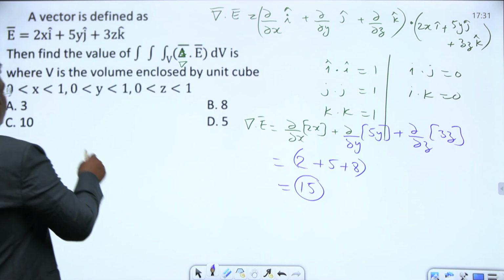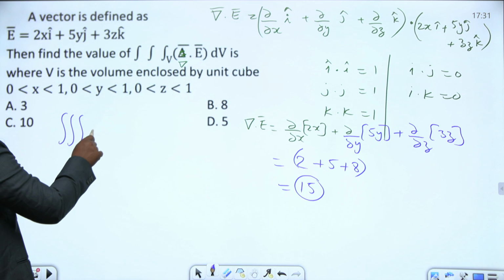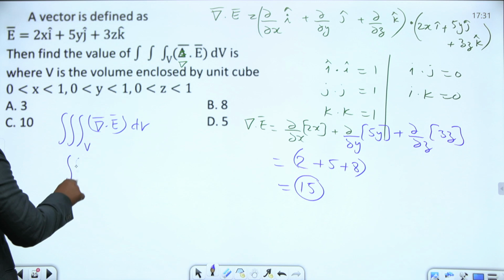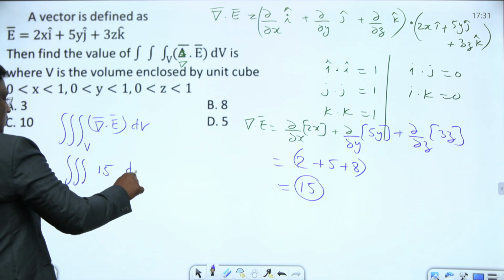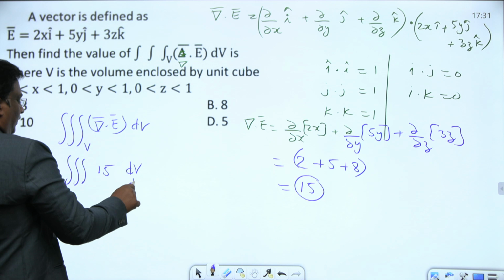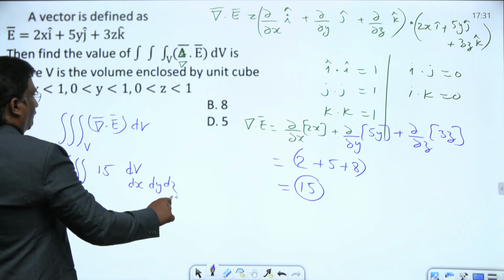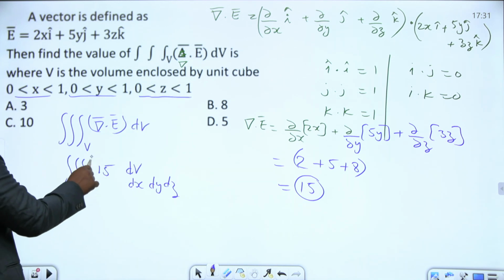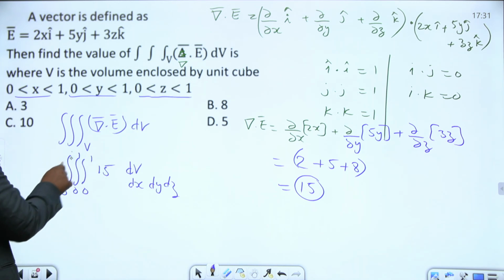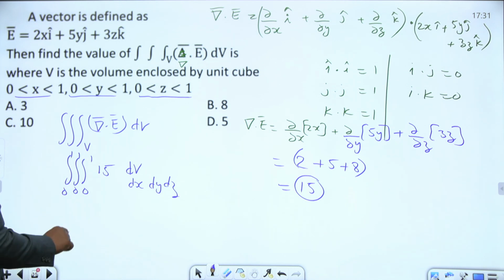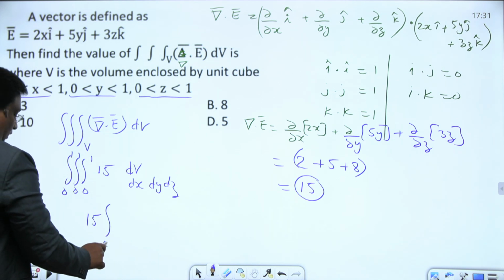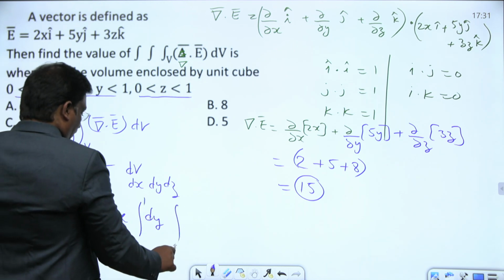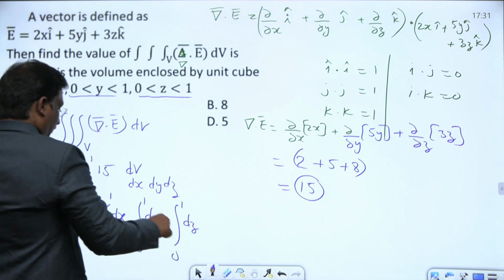Then the volume integral of del dot E dV. This is the volume integral of 15 dV. This dV is nothing but dx dy dz. And if you see, x varies from 0 to 1, y from 0 to 1, z from 0 to 1, it's nothing but a unit cube. What is the volume of a unit cube? 1. So 15 into integral 0 to 1 dx, integral 0 to 1 dy, integral 0 to 1 dz. Each of these is 1.